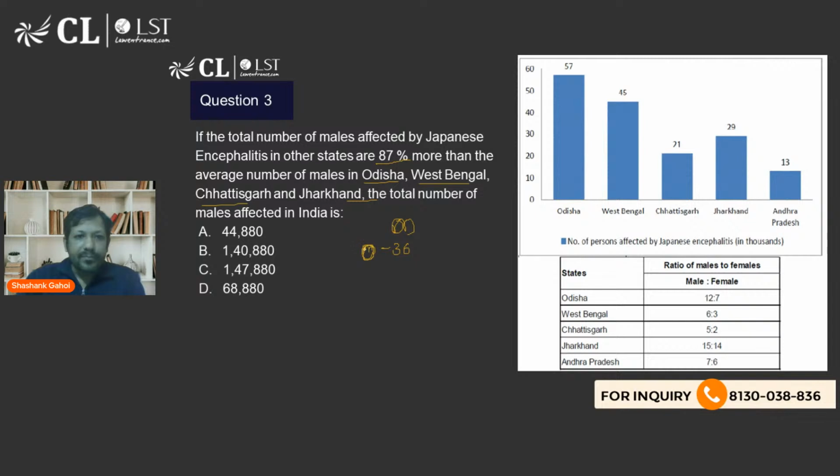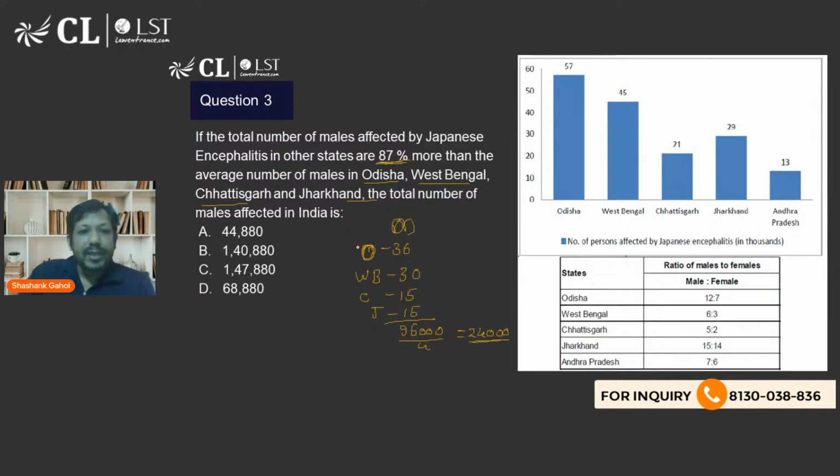Now in West Bengal, how many do we have? That is 30. In Chhattisgarh, how many do we have? 15. In Jharkhand, how many do we have? 15. So the total is 96,000. So divided by 4 comes out to be 24,000. So what is the average of this? That is 24,000. The total number of males affected in the other states is 87% more than the average number.